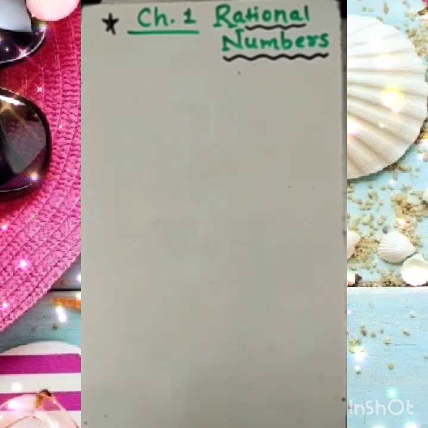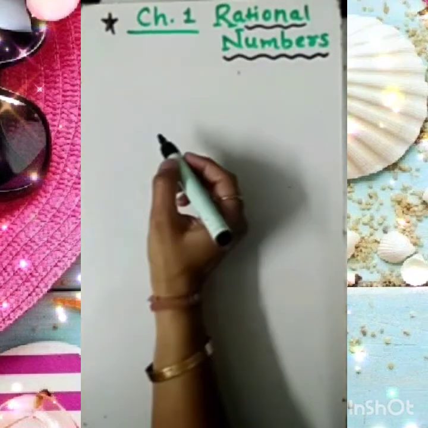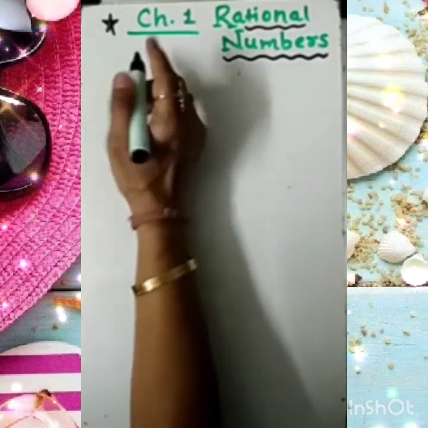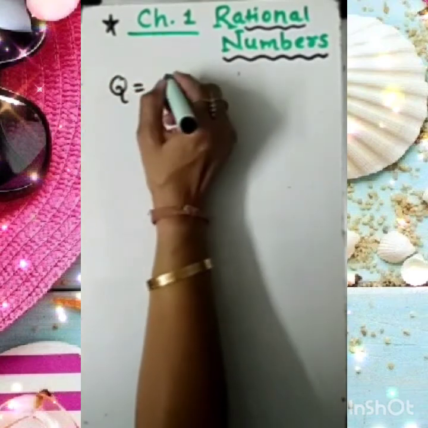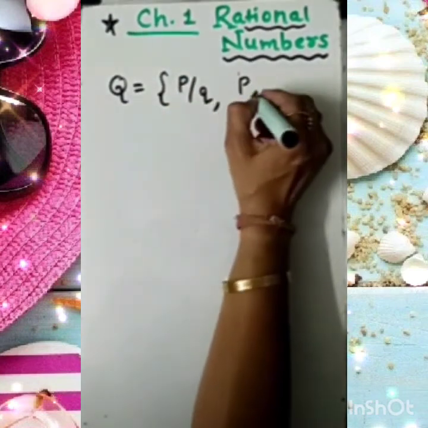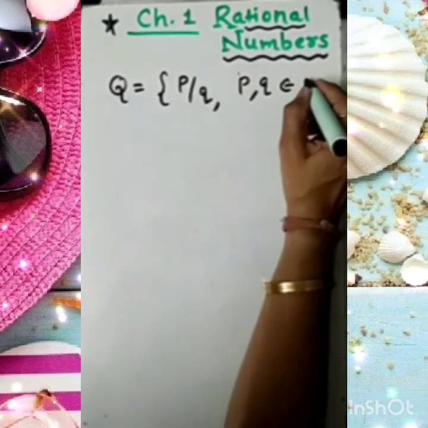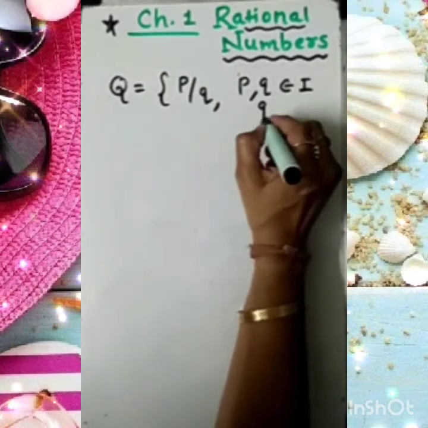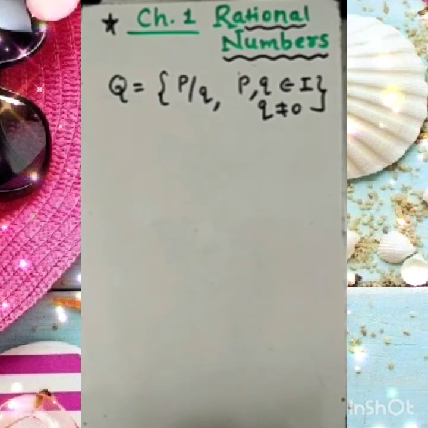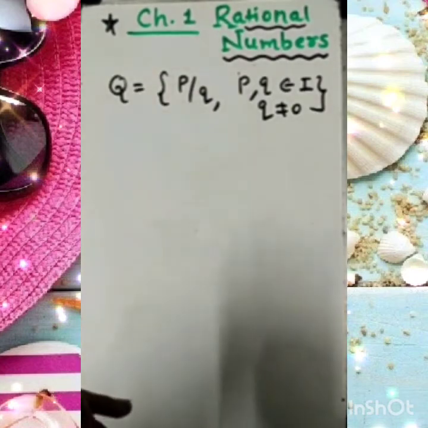Now dear student, as we are working upon rational numbers, as we have seen, all the rational numbers which we are defining by Q are numbers in p by q form, where p, q belong to I, the set of integers, and q not equal to 0. Now let's try to understand some examples. Suppose I have one example about this. Let's talk about that.